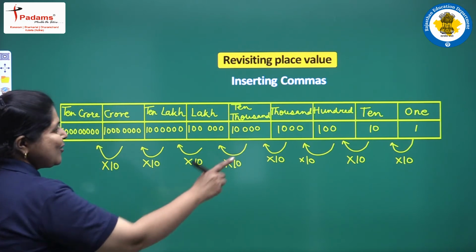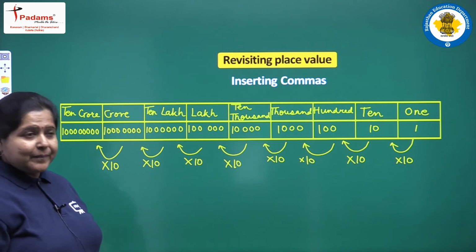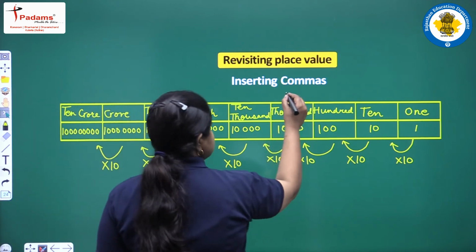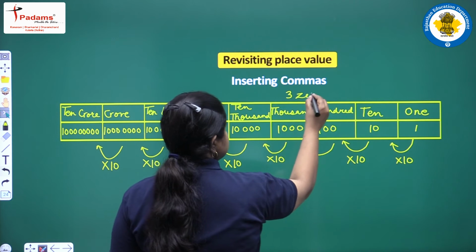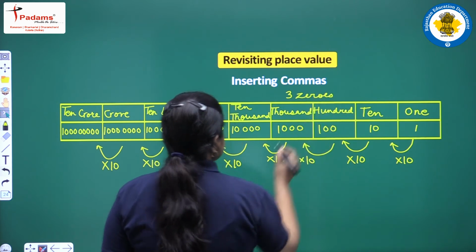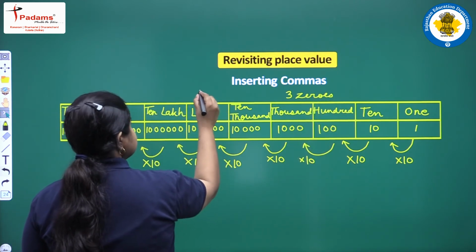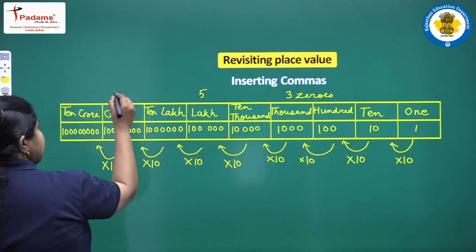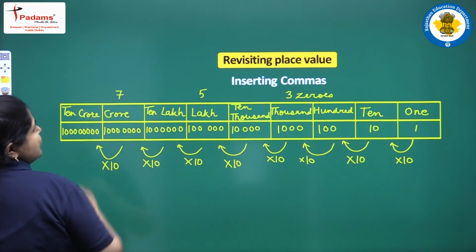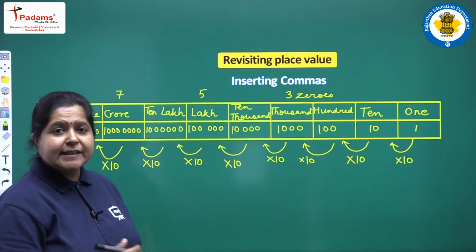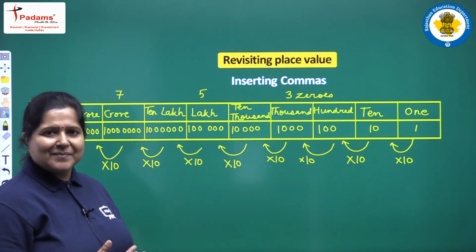So these are all the place values in front of you. Always remember, 1000 has 3 zeros, a lakh has 5 zeros, a crore has 7 zeros. This will help you in identifying the greater numbers.